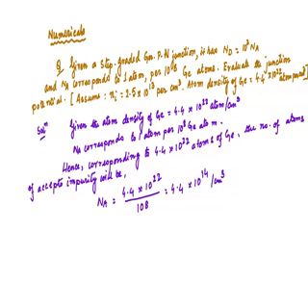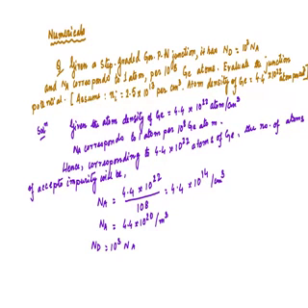Now, if I want to change it into meter, I can write Na equals 4.4 into 10 to the power 20 per meter cube. Okay. So Nd is what? Nd is 10 to the power 3 times Na.